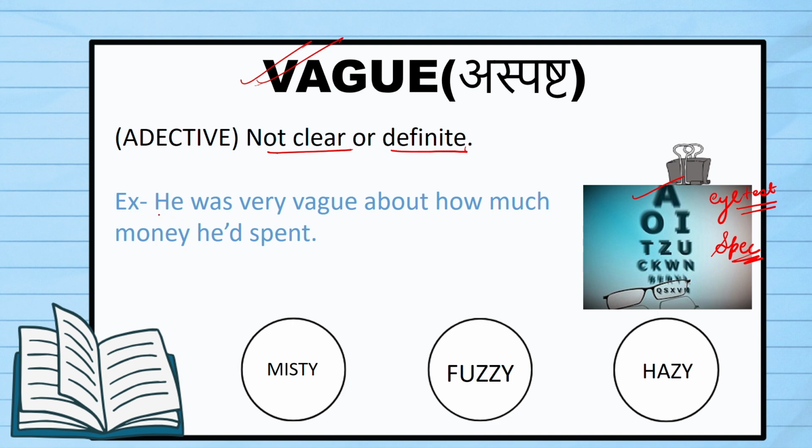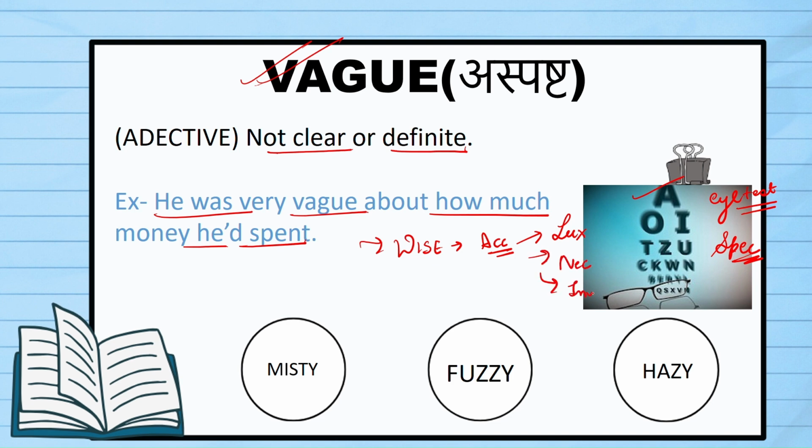The sentence says he was very vague about how much money he'd spent. So he was very unclear about how much money he wanted to spend. Here, any wise person would have a proper account. He'll make a proper account and a proper schedule as to where he wants to spend his money: how much he wants to spend on luxuries, how much on necessities, and how much he wants to invest.